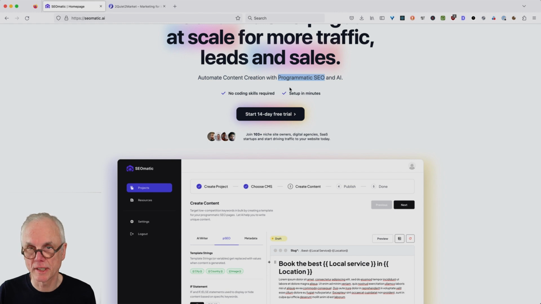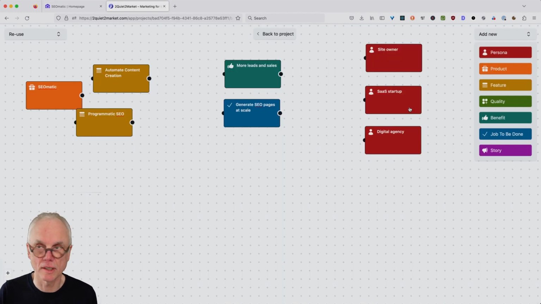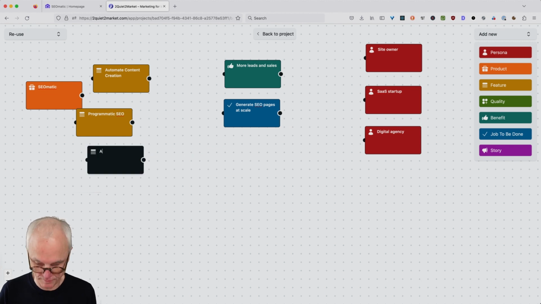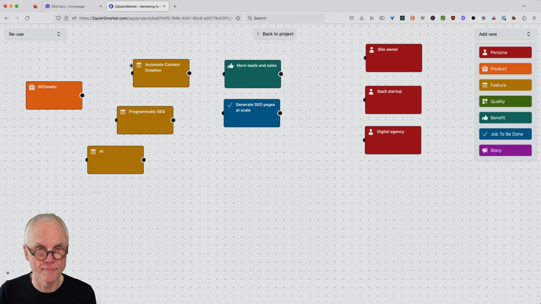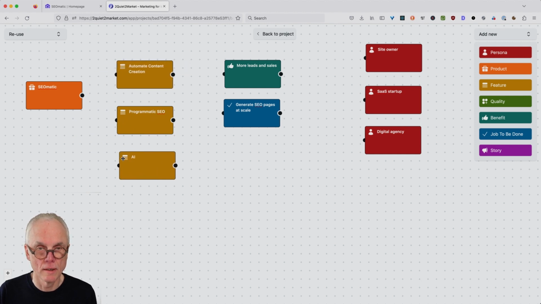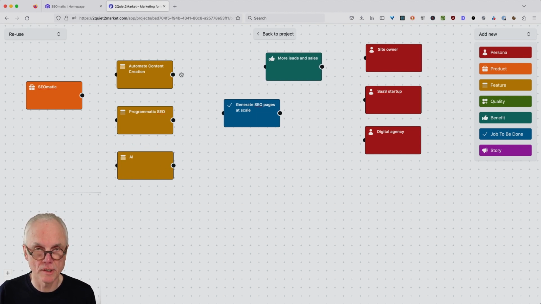And what else do we get? An AI is contained. So this is also a feature. Okay. So it could be that automatic content creation could lead to generating SEO pages at scale.